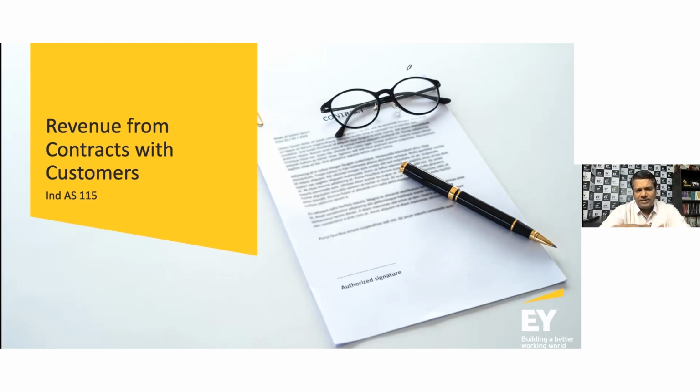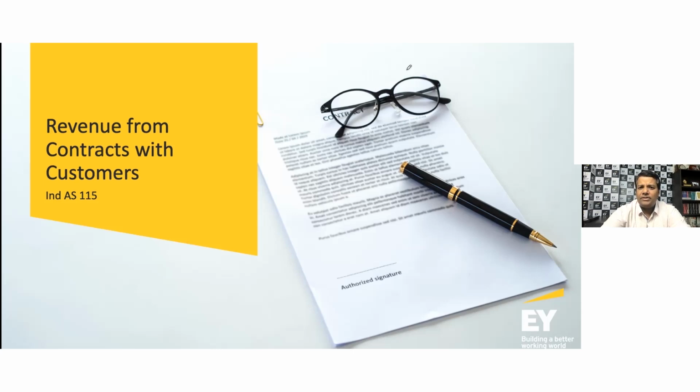The purpose of Ind AS 115, in fact the whole history, if I were to give you a perspective, originated as part of the overall arrangement between the International Accounting Standards Board and the Financial Accounting Standards Board of the United States.